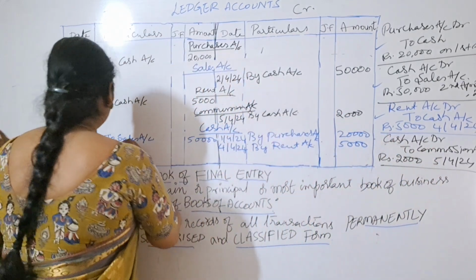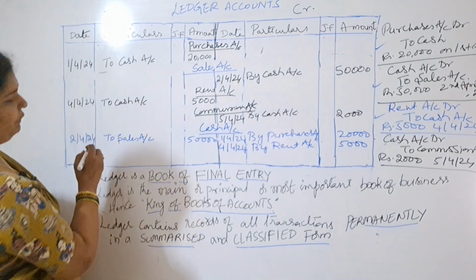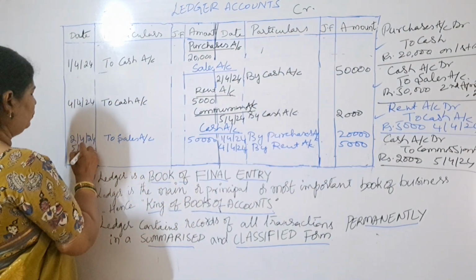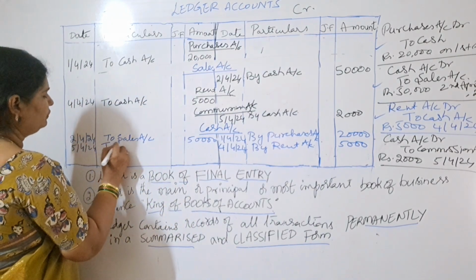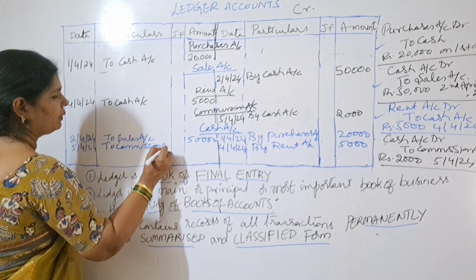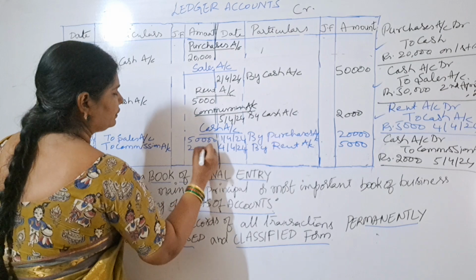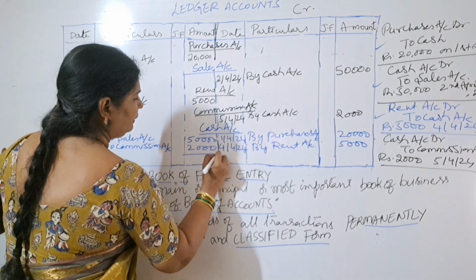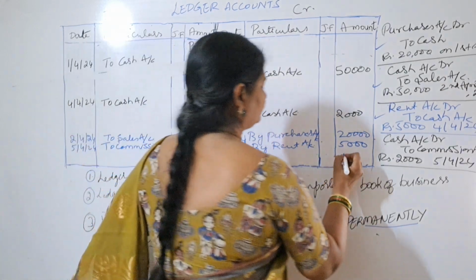So here we will write on which date? 5th. 5/4/24 to commission account, right? 2,000. Now we will make totals of this.